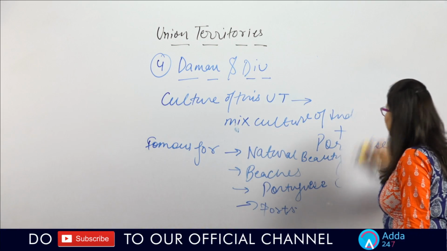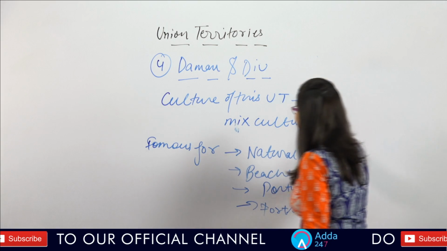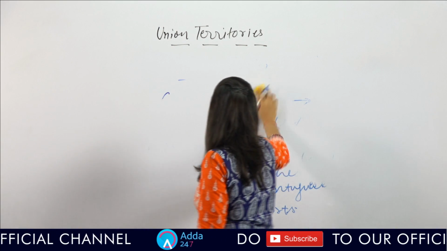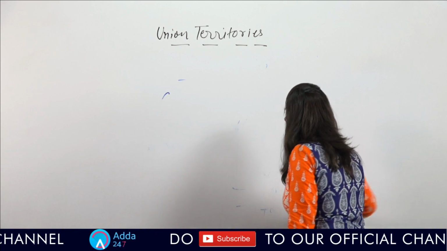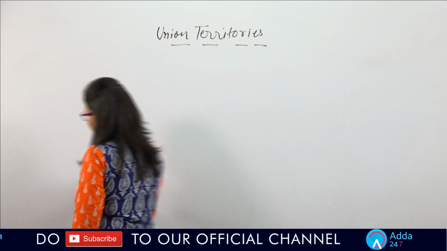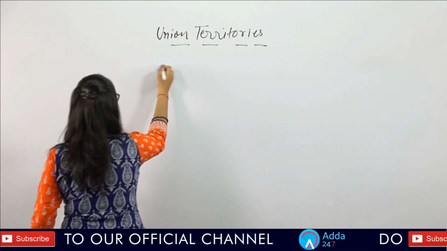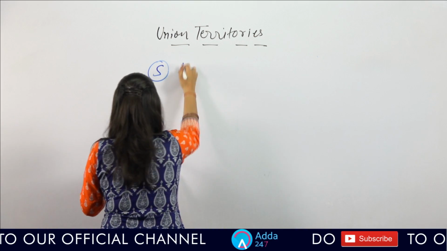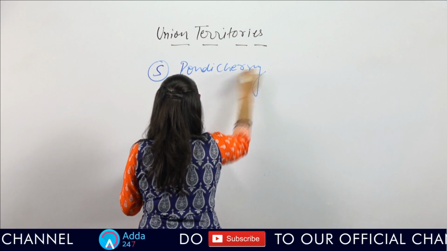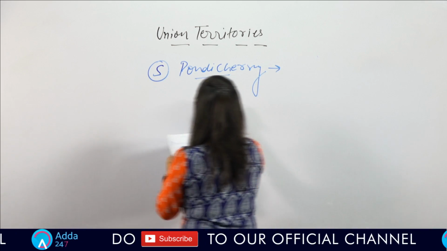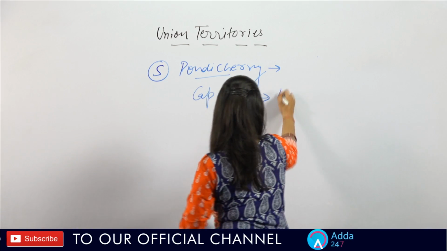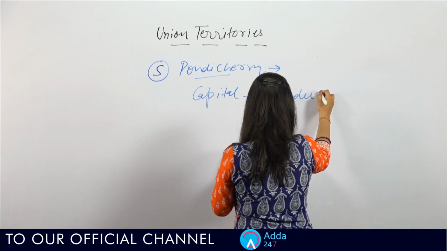If I talk about the next Union Territory, now let's see which is the next Union Territory among the 7 Union Territories of India, and it is Pondicherry, or you can say Puducherry. If I talk about the capital of this UT, the capital of this UT is Puducherry.